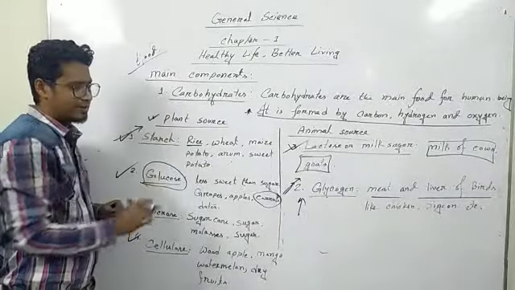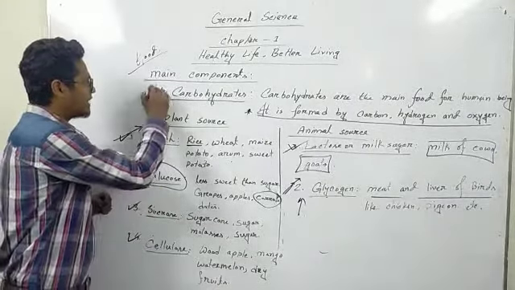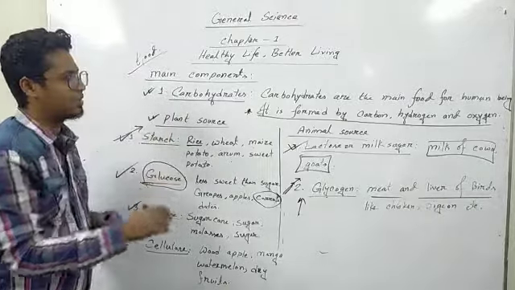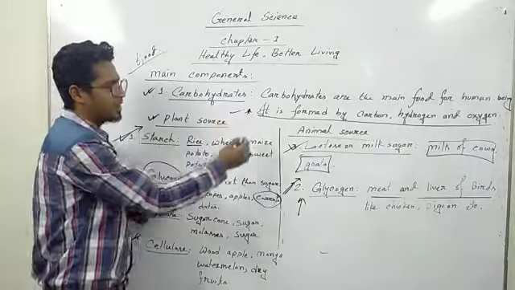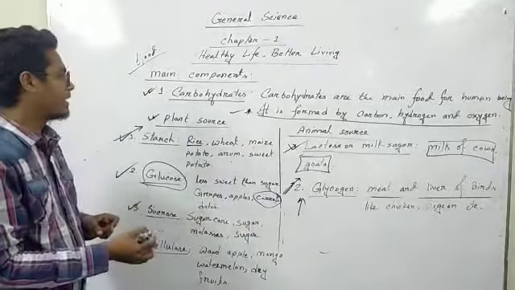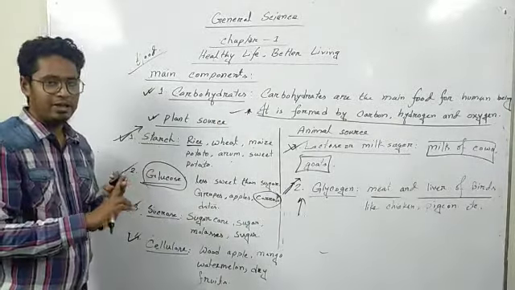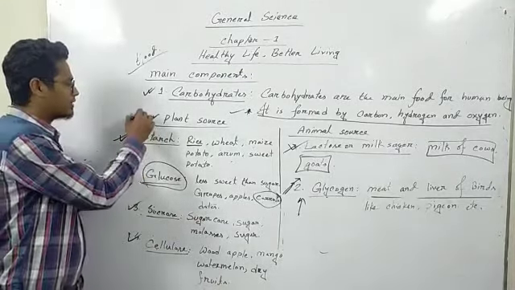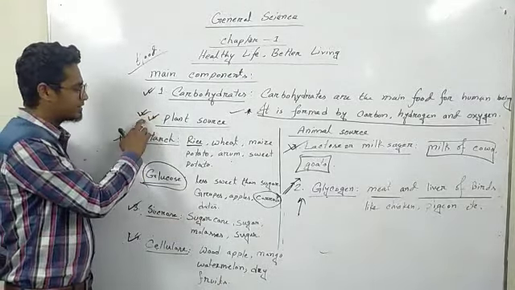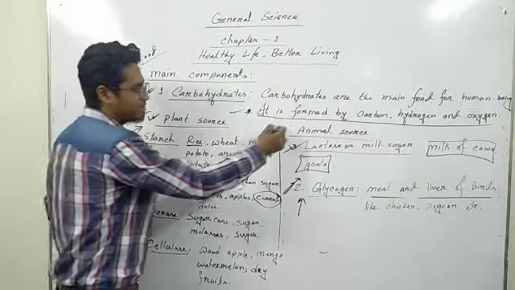So if there is a question, what is carbohydrate, you will say carbohydrate is the main food of human beings. It is formed by carbon, hydrogen, and oxygen, and there are many food items of carbohydrate. There are two types of source, plant source and animal source.